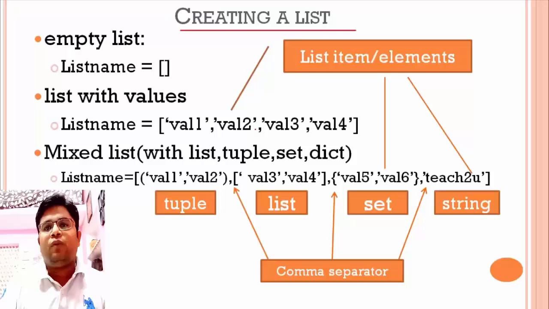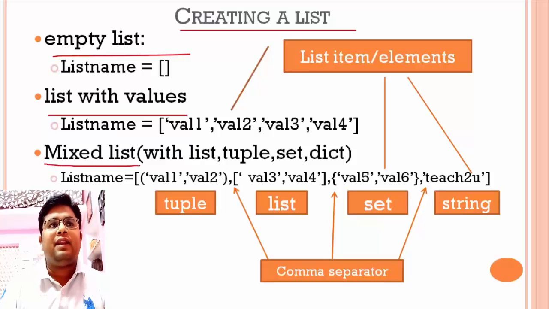Creating a list. So this is how we create a list. If we want to create a list, there are three situations. First is an empty list, in which the square brackets are empty. Next, a list with values, where only elements are there. These elements are only values like integer, floating point, string, and so more. And last is a mixed list. A mixed list can contain a list inside a list, tuple, set, and dictionaries.